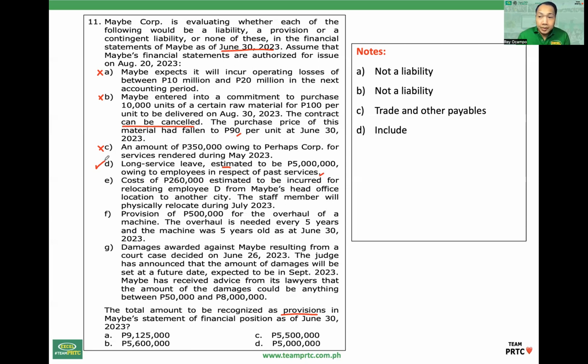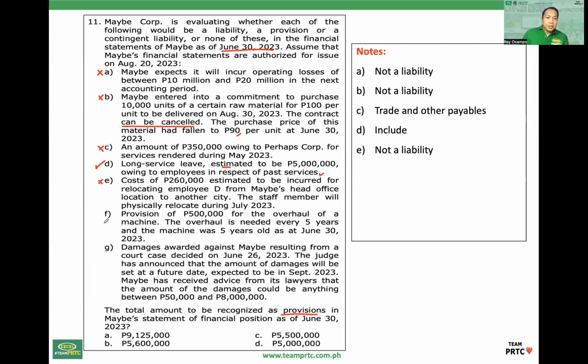Letter E. Costs of 260,000 estimated to be incurred for relocating employee D from the entity's head office location to another city. The staff member will physically relocate during July. So, not yet incurred. This is not a liability. Exclude. Letter E is not a liability, not yet incurred as of June 30. Magre-relocate pa lang in July.